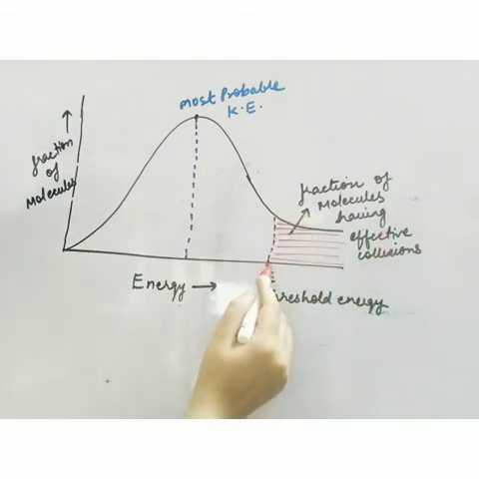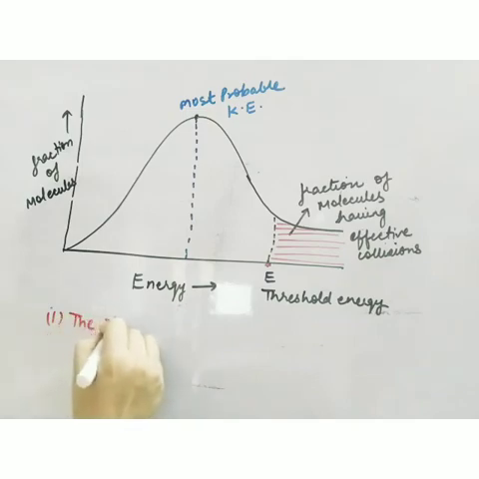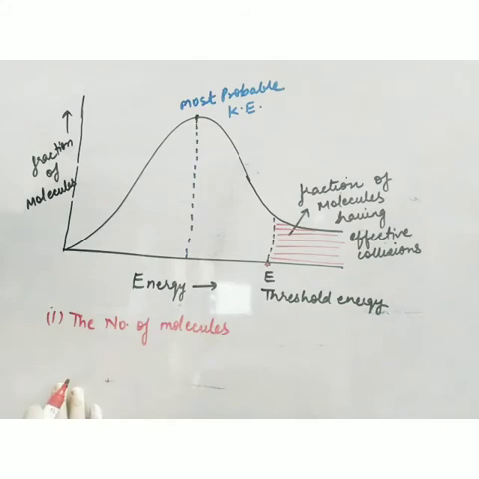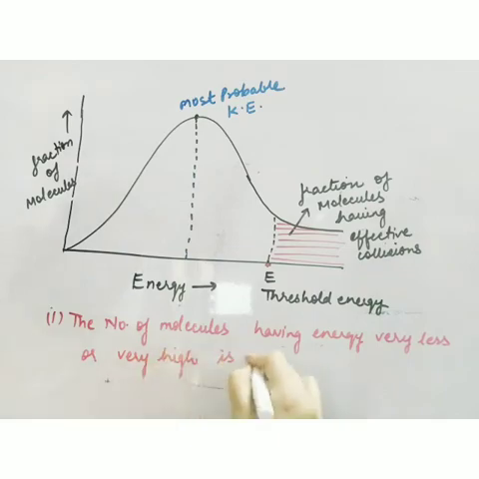And this energy is not low, it is on the higher side only, because from year to year the energy is increasing. So this value is on the higher side. Now what do we conclude from the graph? First conclusion: the number of molecules, or you can say the fraction of molecules, having very less or very high energy is little.